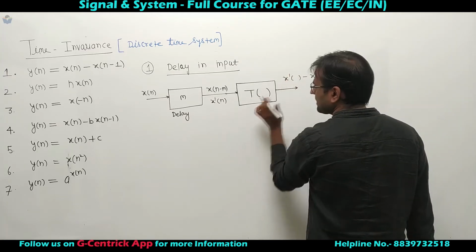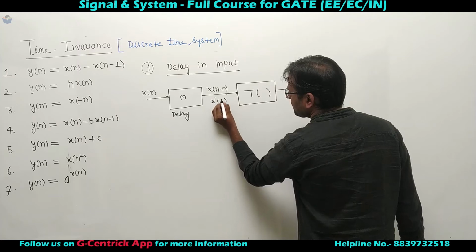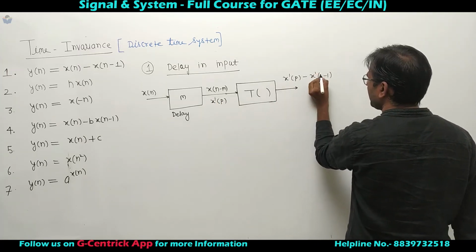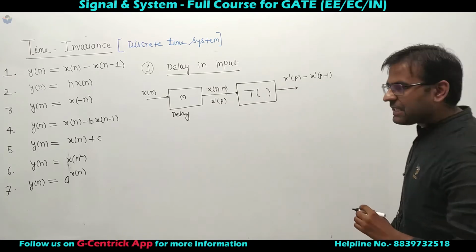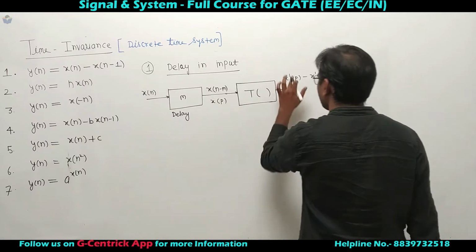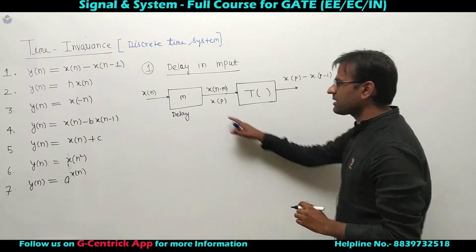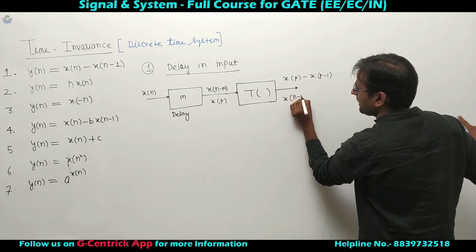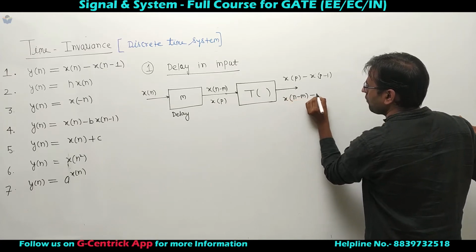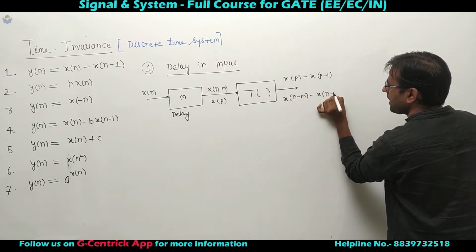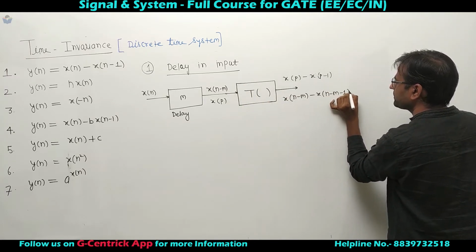Or let's say this is p. n is also a variable, so don't confuse. This is p and p minus 1. So can I create x prime of p? Or I can say, write x of p for this. What is x of p? x of n minus 1. This is x of n minus m. What is x of p minus 1? This is n minus m minus 1.